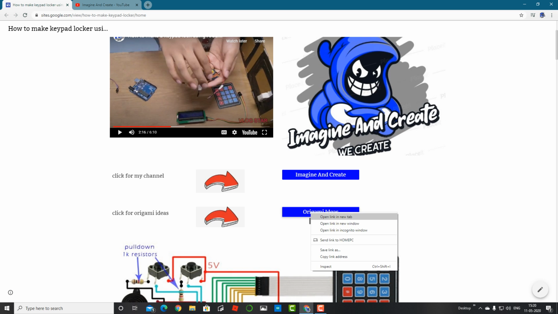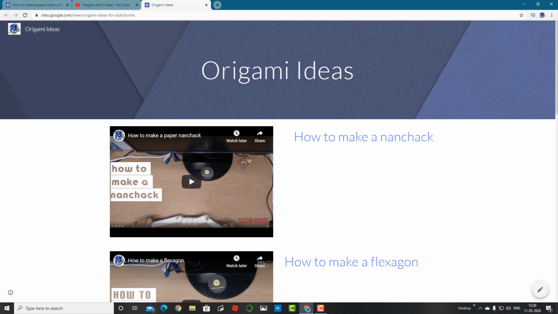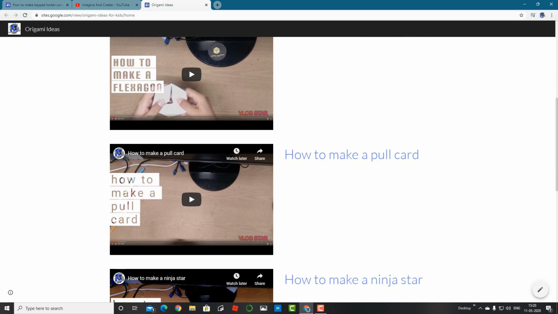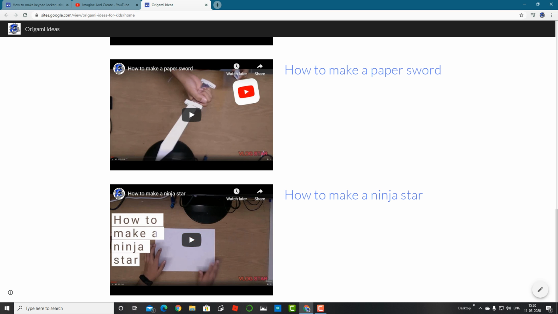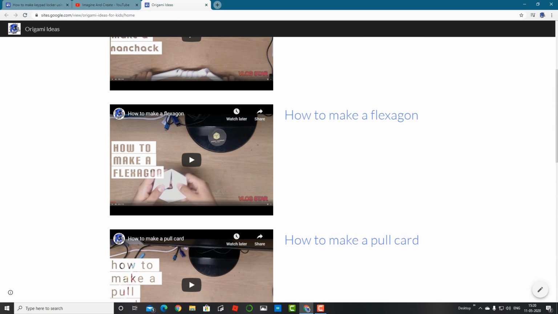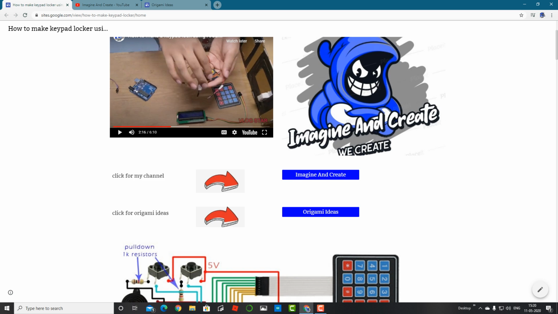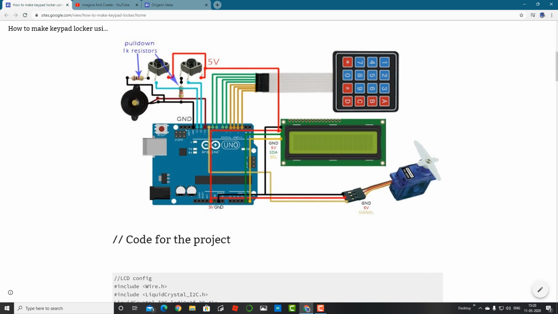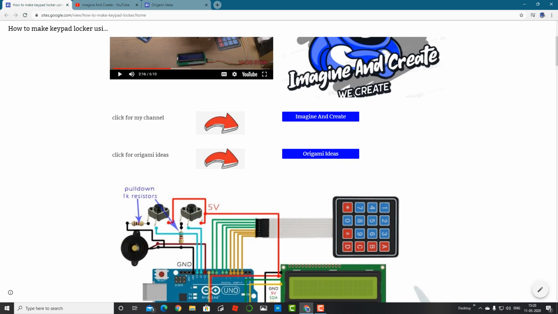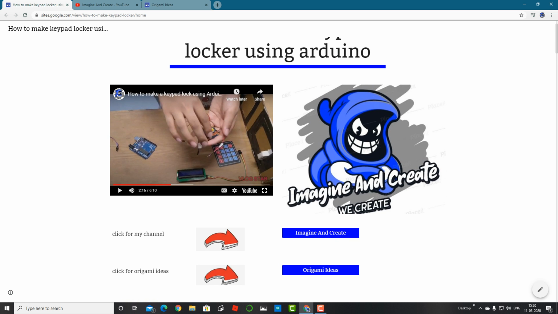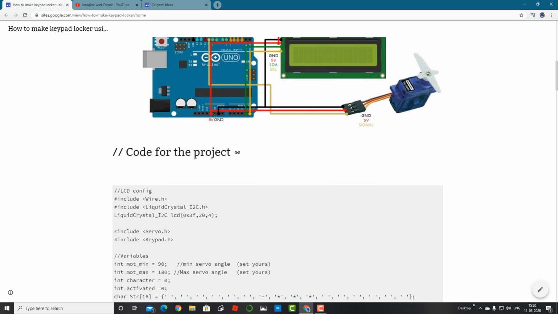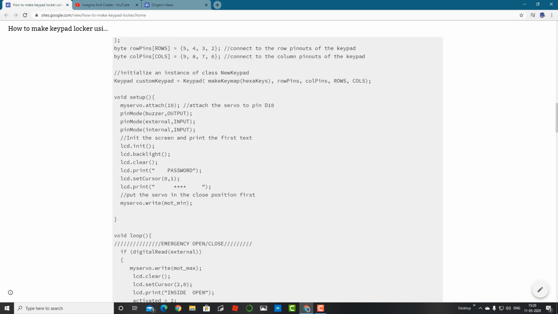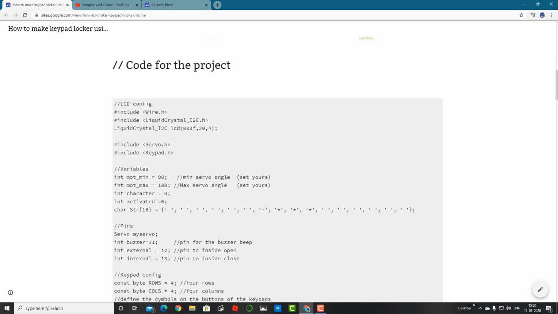And when you click on this origami ideas, this is another one of my sites, like origami ideas, like how to make a nunchuck, flexagon, pull card, ninja star, paper sword, and another type of ninja star. So this is my second website. Okay, I've had an image over here for the diagram of the Arduino project, and this is the code for the project. I just use a text box to make it. So now I'll show you how to do it.